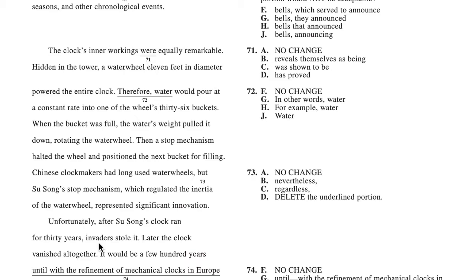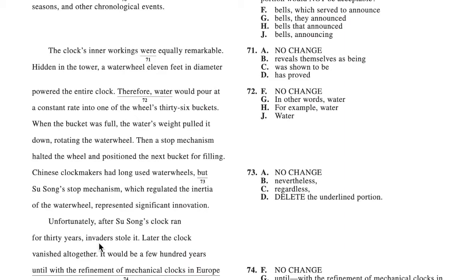72. "Therefore, water would pour at a constant rate into one of the wheel's 36 buckets." So this is another common question on the ACT. And the answer for this one is J, which is "water." So the ACT loves to ask questions such as, do you need this here? Do you need this there? So they're giving you a couple transition words like "therefore" and other words, for example. But do you really need that transition word for the sentence to make sense? If you don't, do not put a transition word.